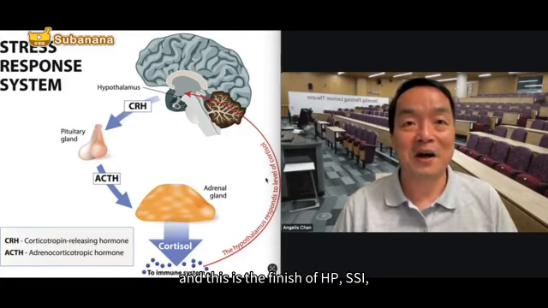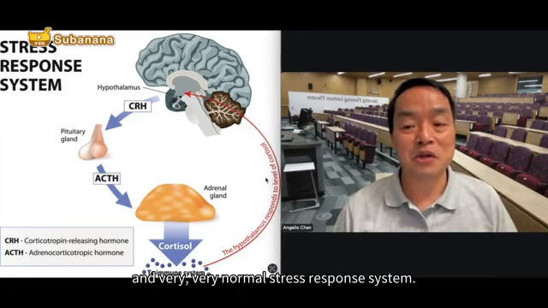This is the finish of our HPA axis, a very normal stress response system.